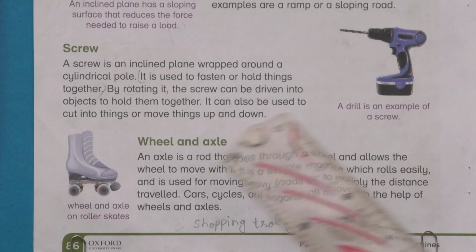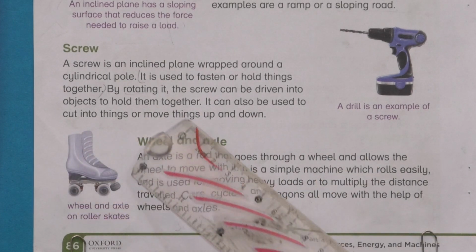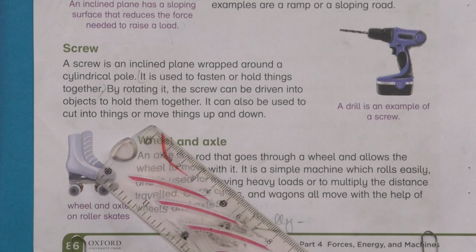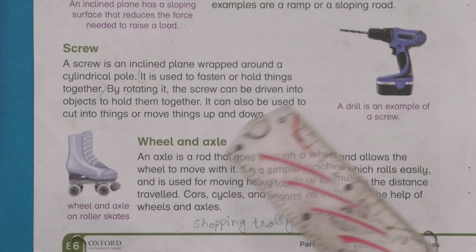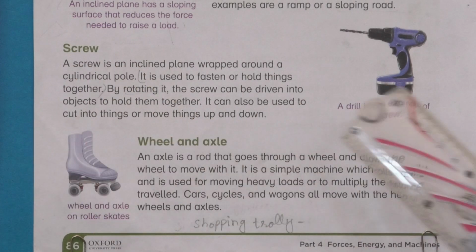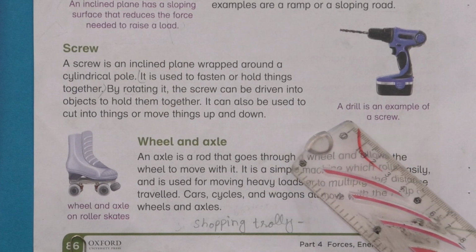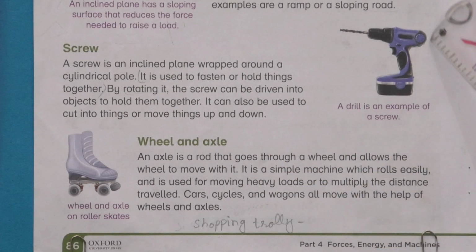It can also be used to cut into things or move things up and down. To move things up and down and to cut them, we use a screw. An example of a screw is a drill. As you can see, a drill machine is an example of a screw.